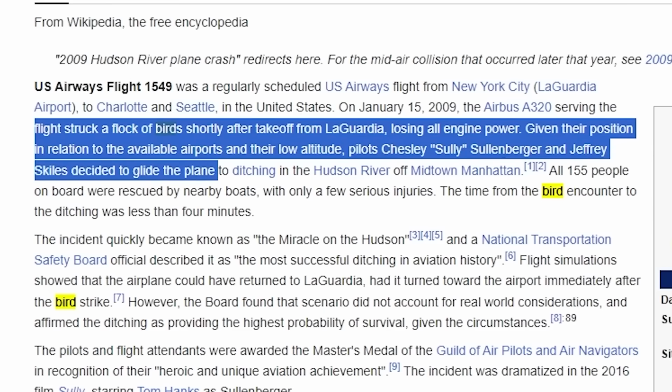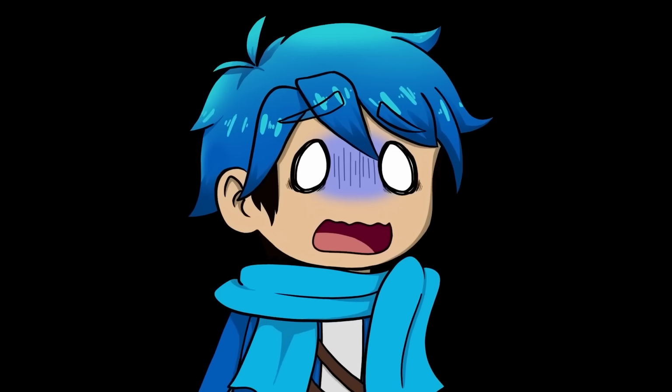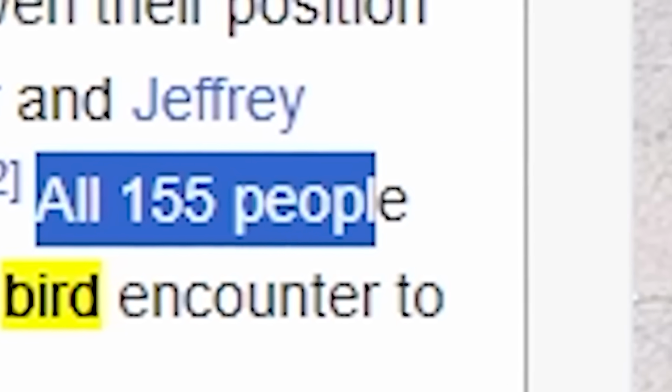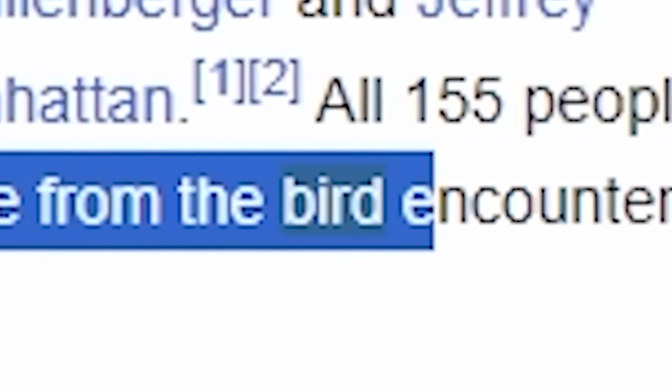Uh-oh. Given their position in relation to the available airports and their low altitude, they decided to glide the plane to ditching in the Hudson River. Yo, that must have been scary. All 155 people on board were rescued by nearby boats. Okay, yeah, that's a relief. With only a few serious injured. The time from the bird encounter to the ditching was less than 4 minutes.